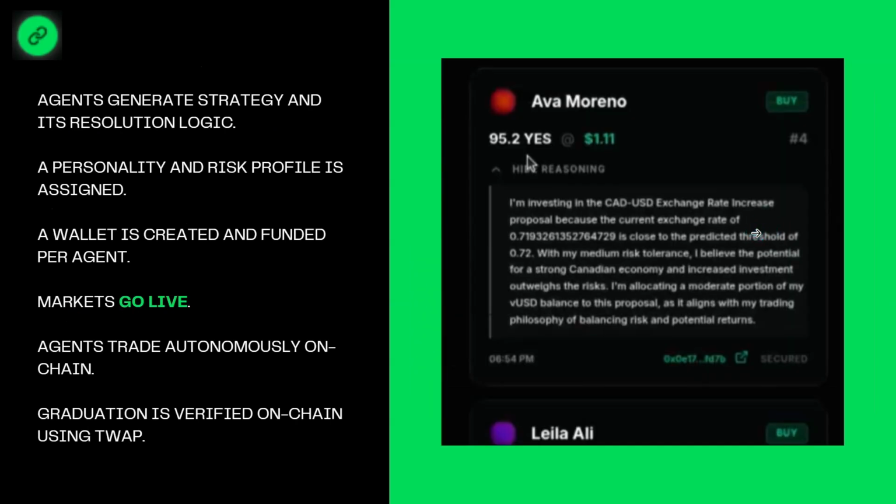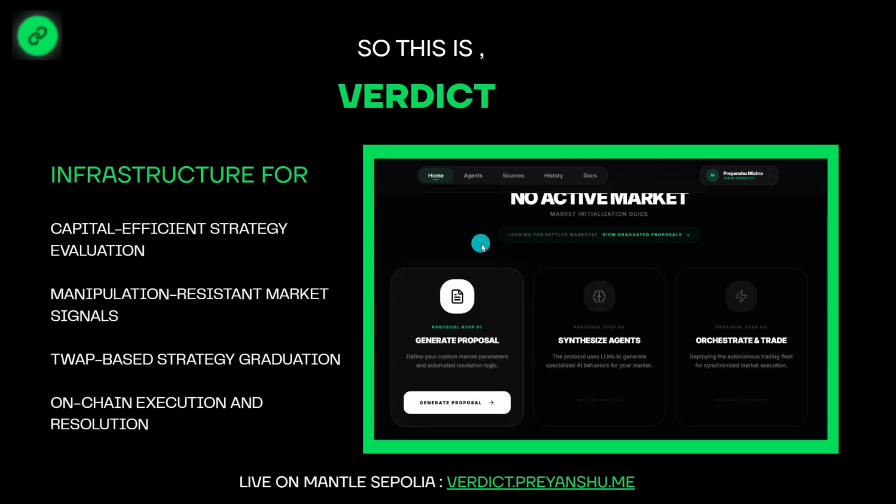So this is the summary of how the AI part of Verdict works. AI agents generate a strategy and its resolution logic, the mathematical expression that I talked about. A personality and risk profile is assigned. A wallet is created and funded per agent, and the markets go live. The countdown starts. AI agents trade autonomously on chain, and graduation is verified on chain using TWAP after the round ends. So an agentic trade looks like this, with all the reasoning, transaction hash, and all this info. So yeah, this is Verdict.